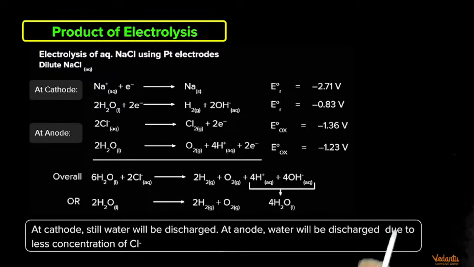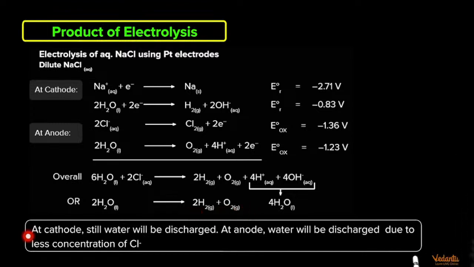How did we do this? Obviously, we multiplied these equations with different whole numbers, and then we get this overall reaction. Or we can simplify it and write it as 2H2O gets converted to 2H2 plus O2, everybody.